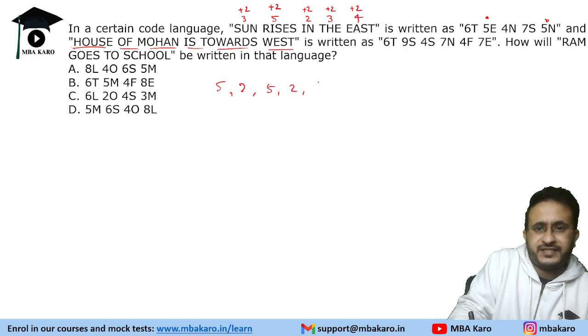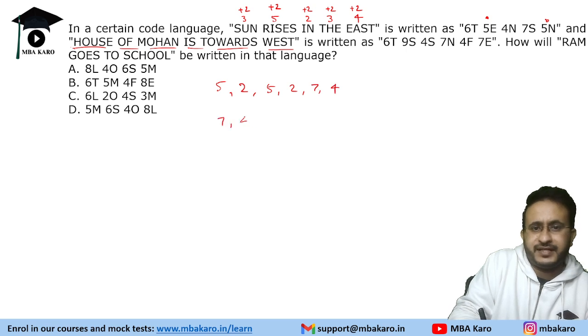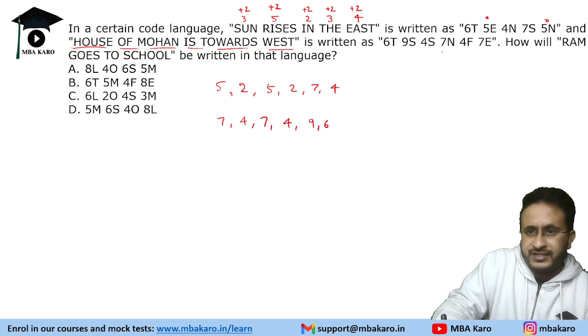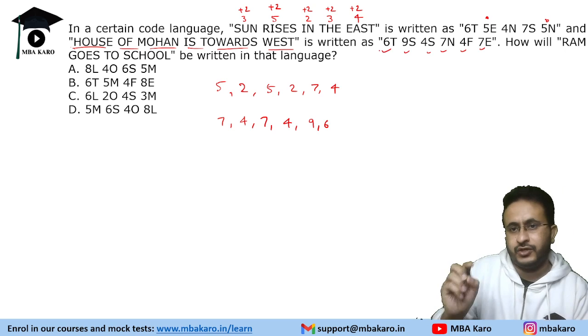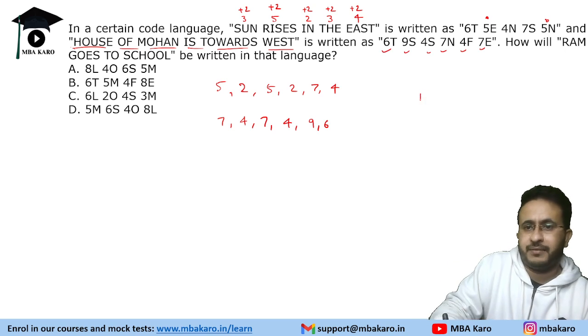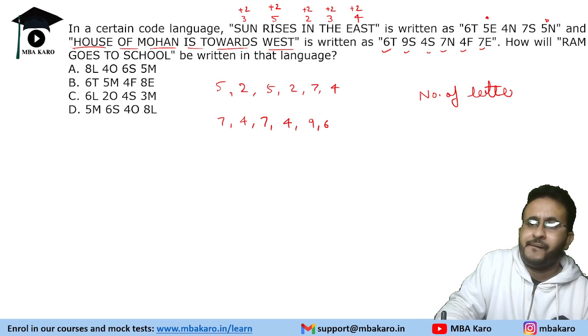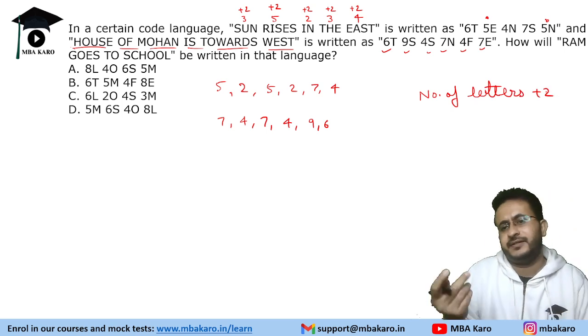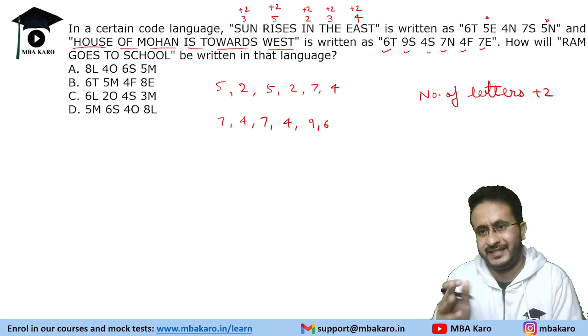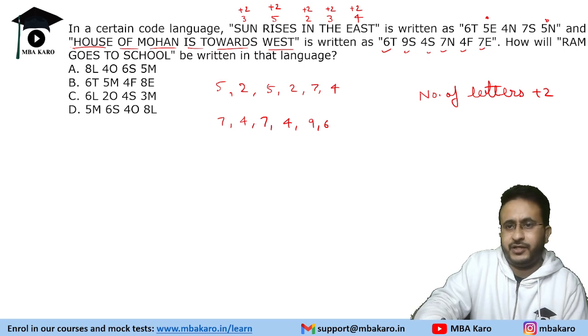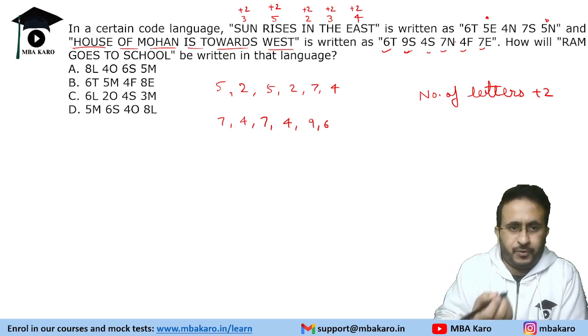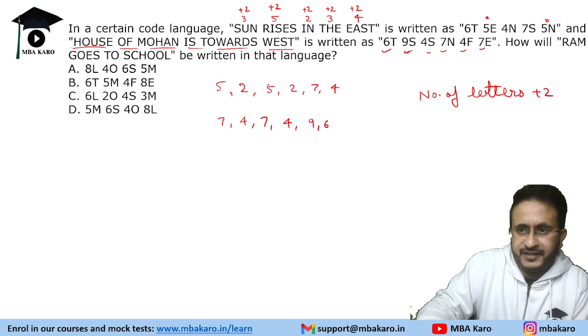Then we have 7 and 4. If we add 2 to each, we will get 7, 4, 7, 4, 9, 6. So 7, 7, 4, 4, 9 and 6. So we know that number of letters plus 2 is the number which is present over here. Okay, so probably we can use this to get our answer.